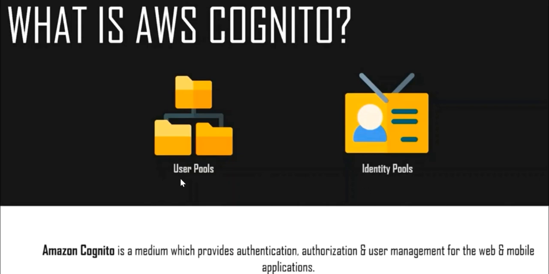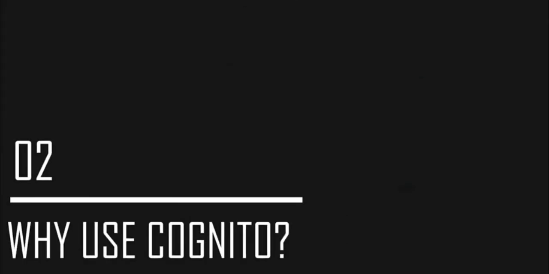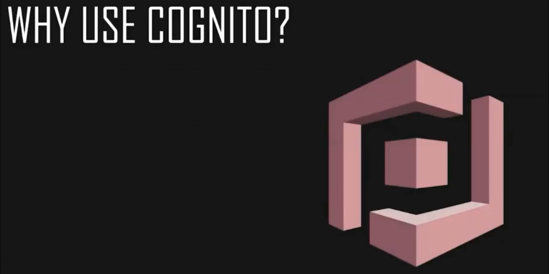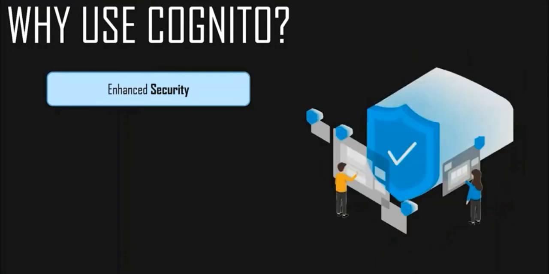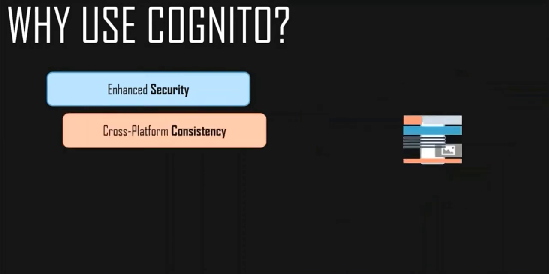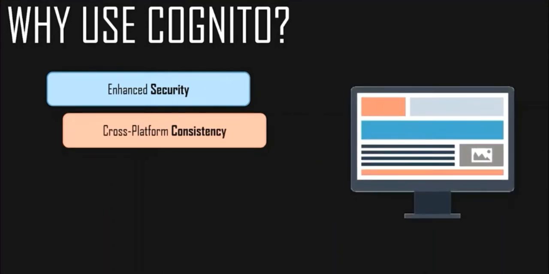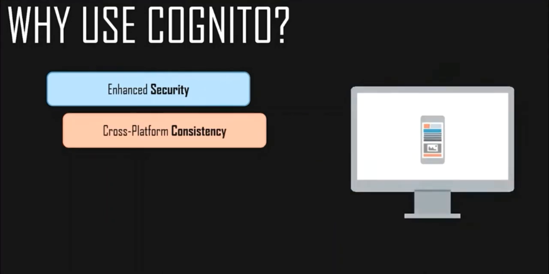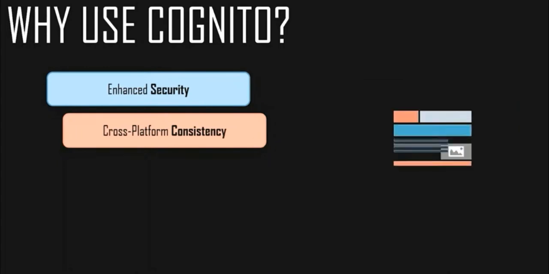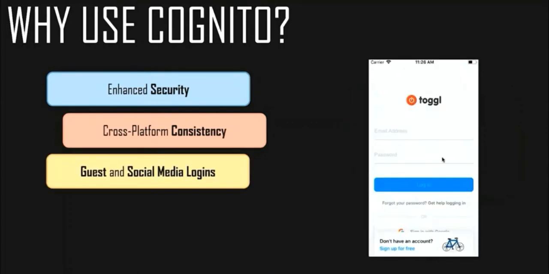Now we have to understand why we use Cognito. Cognito has different features, like enhanced security, and it is highly scalable. Then we have cross-platform consistency, which means how the applications work and how users can use these services.